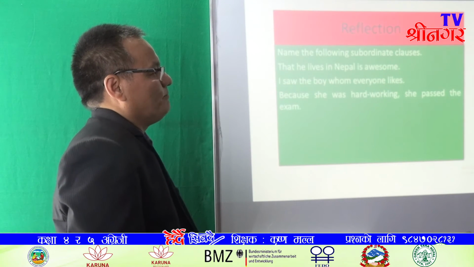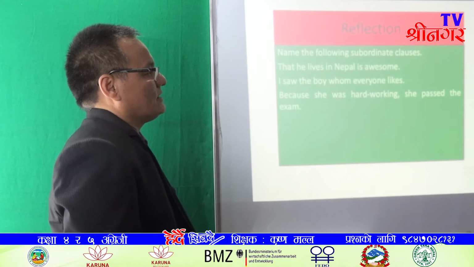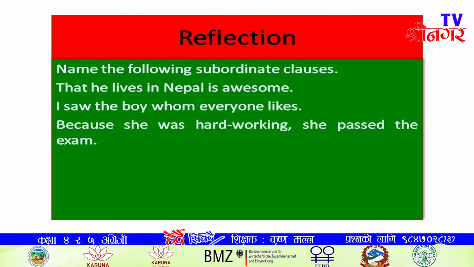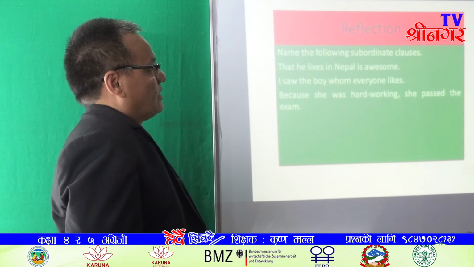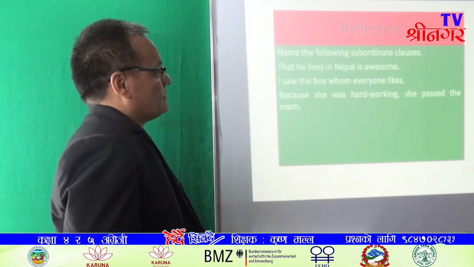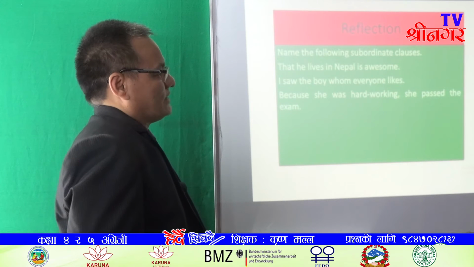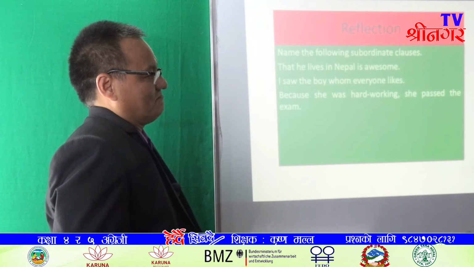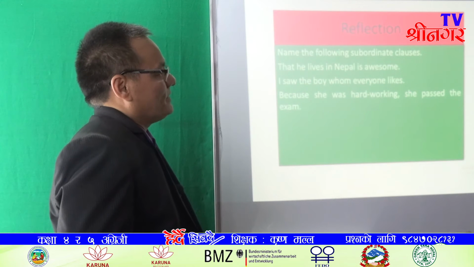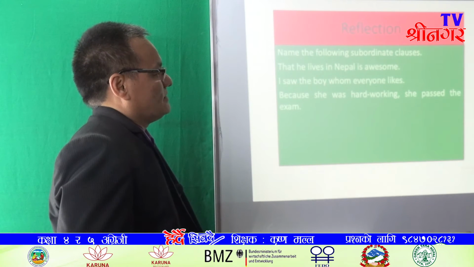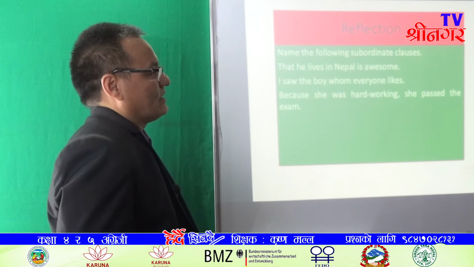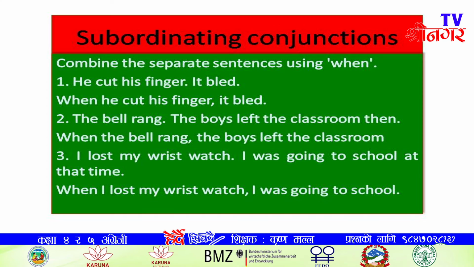It is the main clause because it can stand on its own. Here, the subordinate clause because she was hardworking gives the answer to the why question. That's why it is an adverb clause.